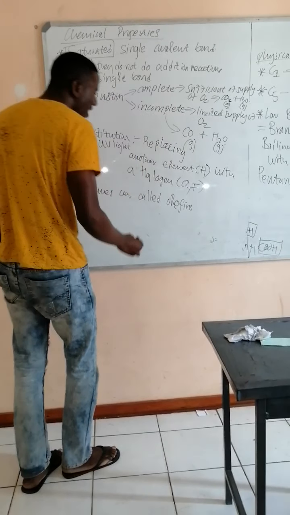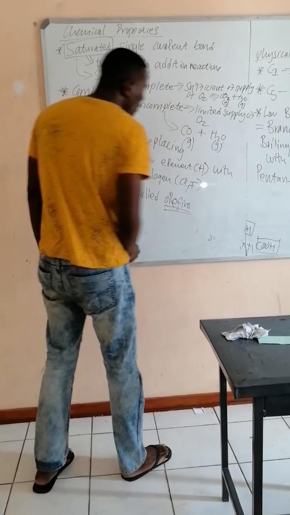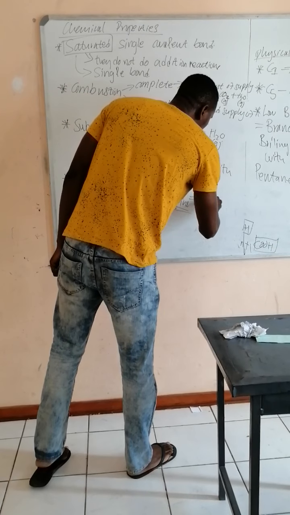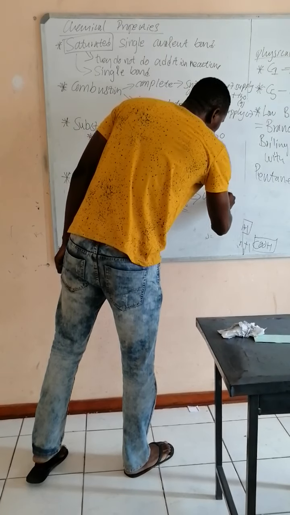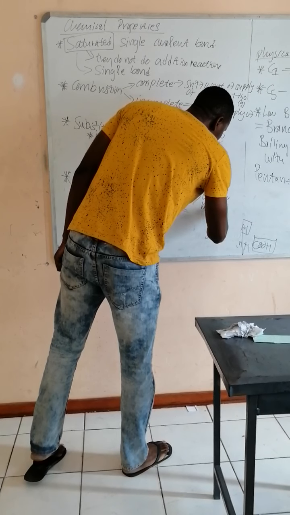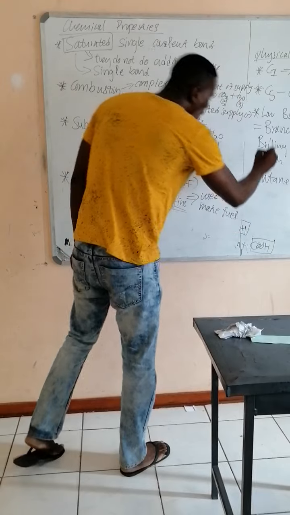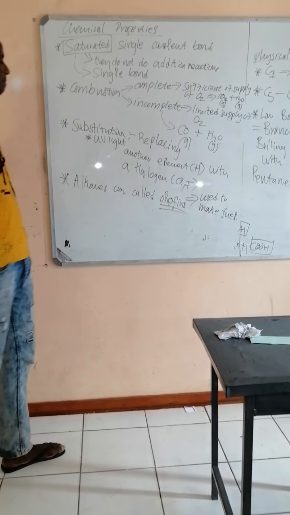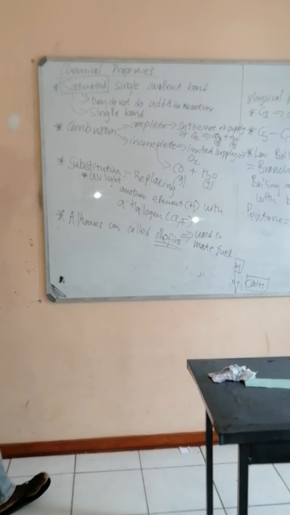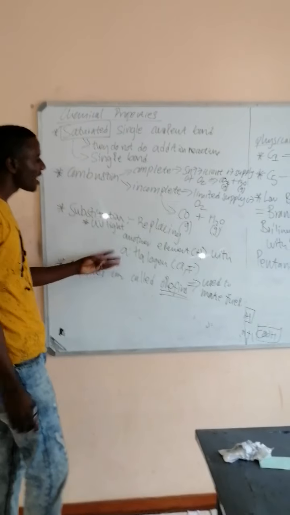What do we mean by that? What we are trying to explain is that they are used to make fuel. That's why they are called olefins. And that is the chemical properties of the alkanes.